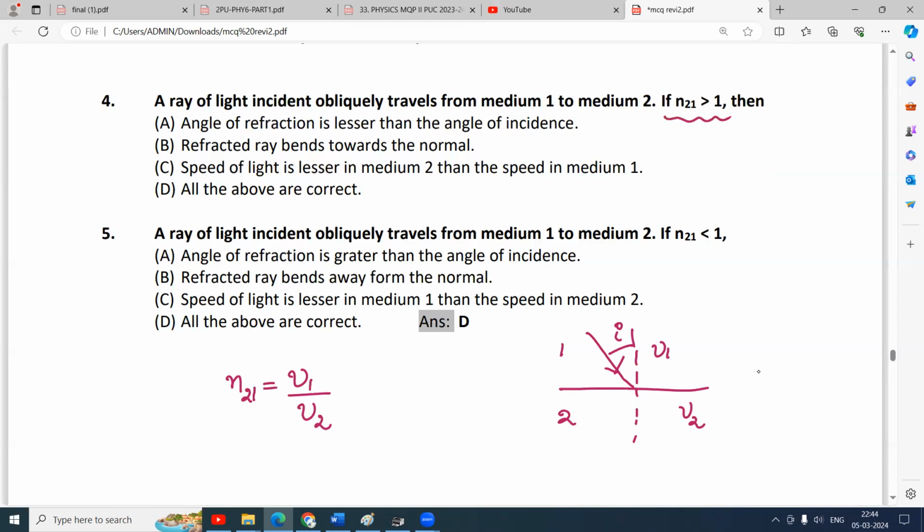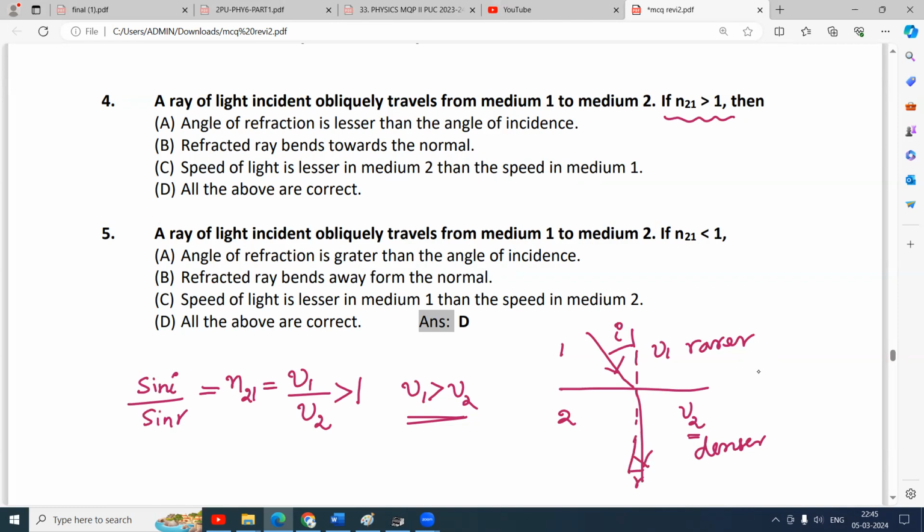They suggest that n21 is greater than 1. If n21 is greater than 1, then V1 should be greater than V2. What does it mean? If velocity in the first medium is greater than the velocity of light in the second medium, then the first should be the rarer medium and the second should be the denser medium. When the light travels from rarer to denser, this formula continues like this, sin i by sin r, and so on. Then the ray is moving from rarer to denser, it should bend towards the normal, and the angle of refraction should be smaller.